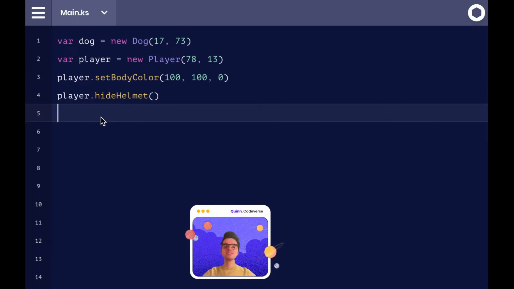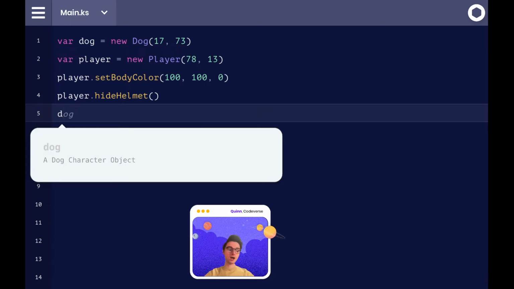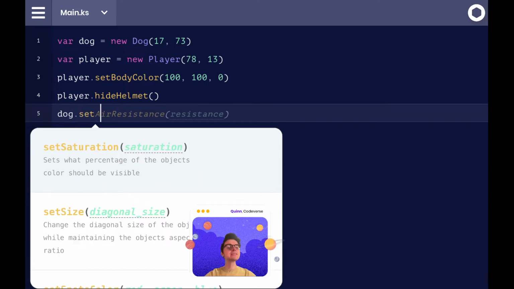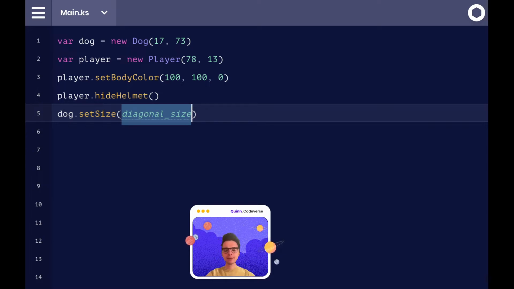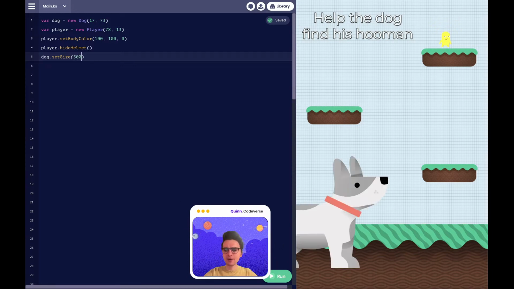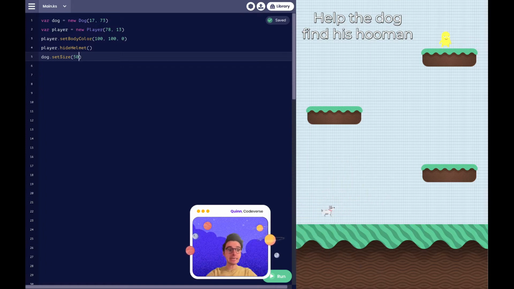So what we wanna do is adjust the size of our dog to make it smaller. So we'll type in D for dog, and just like magic, we have the ability to click on this pop-up and add a method with our magic method dot. And we're going to set the size of our dog. And we're gonna make it, let's see, 50. Oh no, our dog is way too small. Okay, so let's try 500. No, that's a King Kong dog right there. Yeah, I get it, dog. Okay, stop barking, I get it. So we'll change it to, let's do 150.